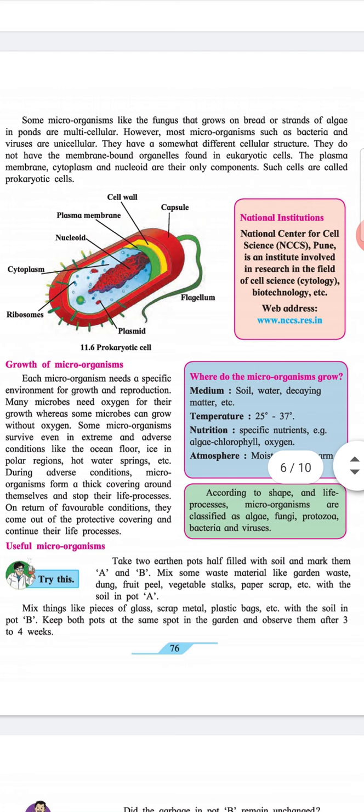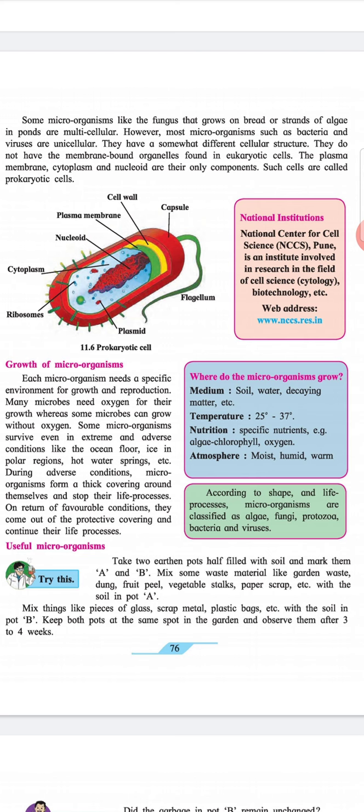Growth of microorganisms. Each microorganism needs a specific environment for growth and reproduction. Many microbes need oxygen for their growth, whereas some microbes can grow without oxygen.